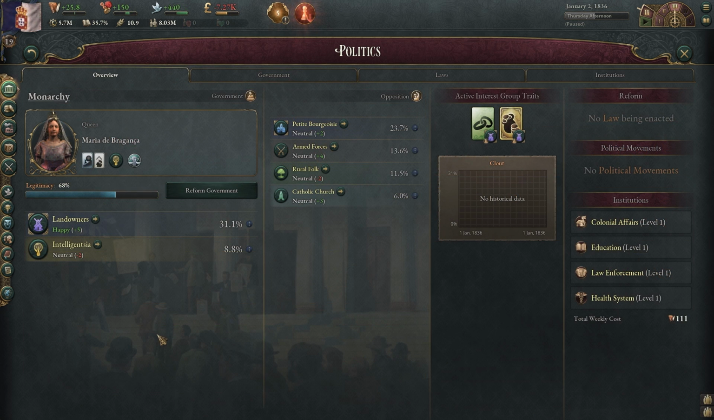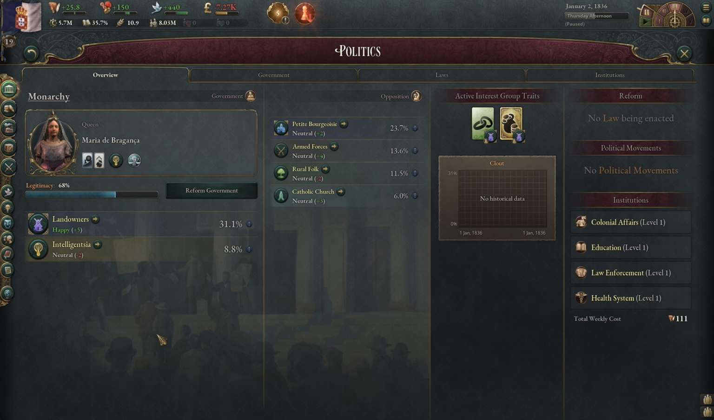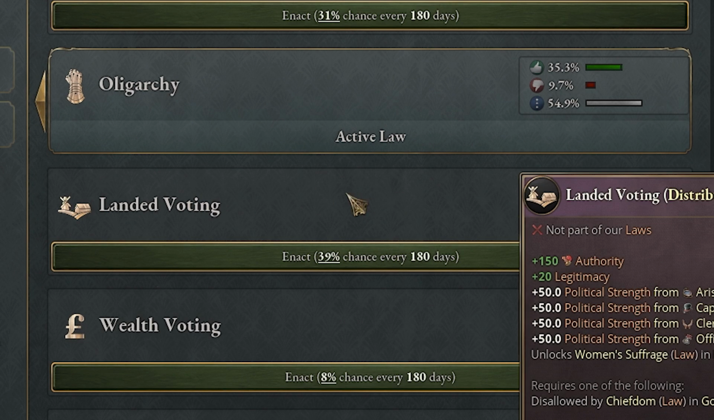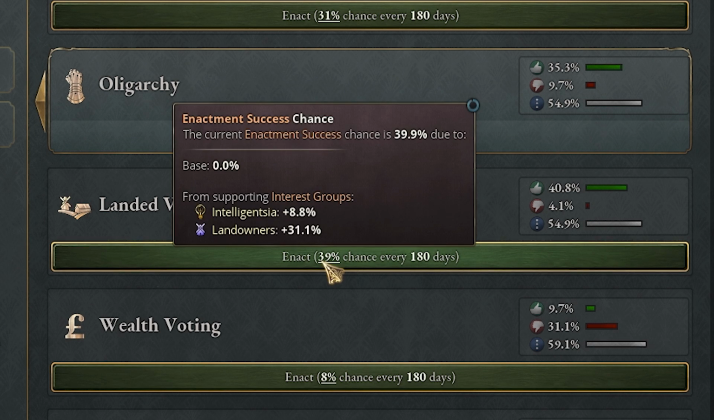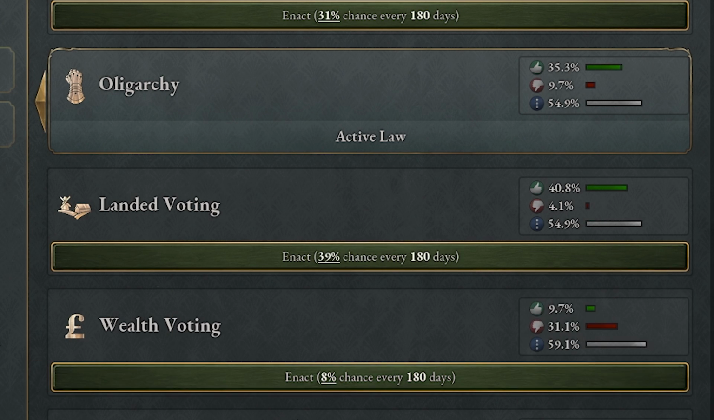So we talked about reducing the time to enact a law and how to be able to choose to enact a law, but how can we increase the chances of that law actually succeeding? Success for a law to be passed is directly related to the clout or political power of the interest groups that endorse that law. So for example, if we go to oligarchy here, we can see there's a bunch of changes here for distribution of power that we can enact. If we hover over land voting, we can see landowners are providing a 31% chance and the intelligentsia an 8.8% chance. We go down to wealth voting, we can see it's only 8.8 because the intelligentsia are the only ones that are endorsing the wealth voting law.